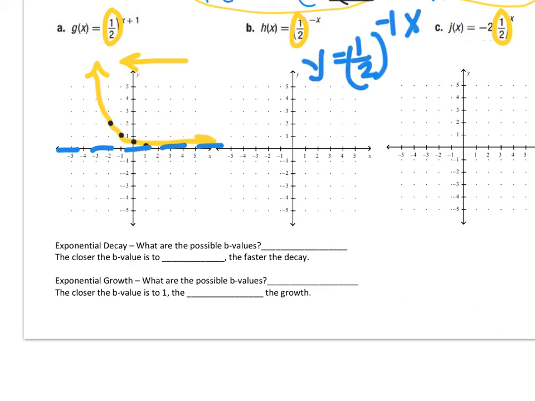Looking at the second graph, we can write it as a base of 1/2 to a -1 power times x. So remember that when you have a -1 power, we're going to flip the fraction. So that becomes y is equal to 2 to the x power. So I find that that's easier to graph than dealing with the 1/2 to a -1 power.